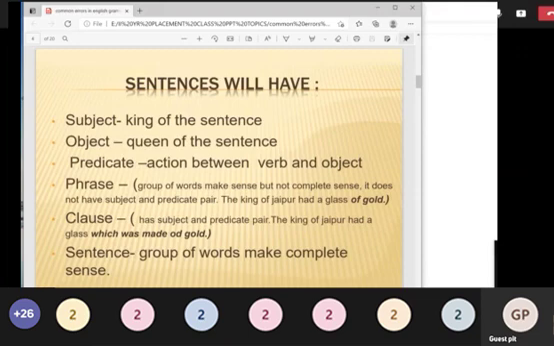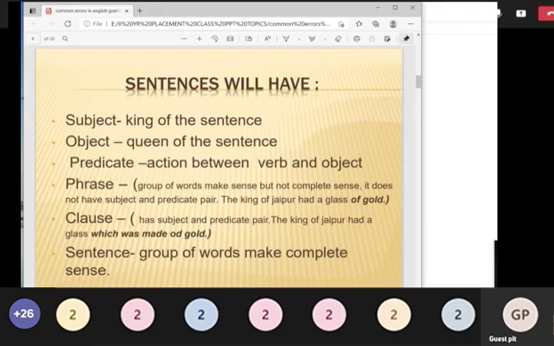Okay, the sentences will have a subject, an object, and a predicate. Predicate is nothing but, in simple sentences, the subject, verb, and the object. Then there are some phrases or some clauses. You can even frame the sentence with phrases and clauses. So you should know what is called a main clause and subordinate clauses. Okay, all these things again deal with grammar.